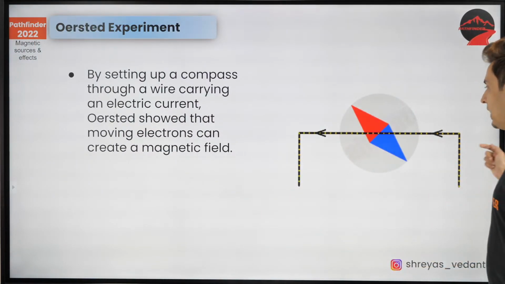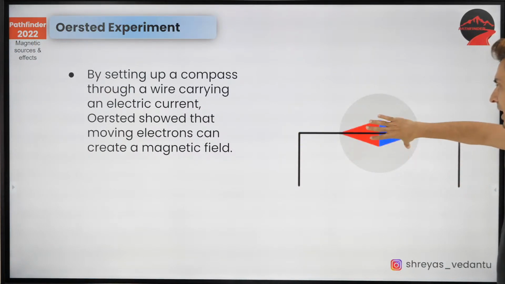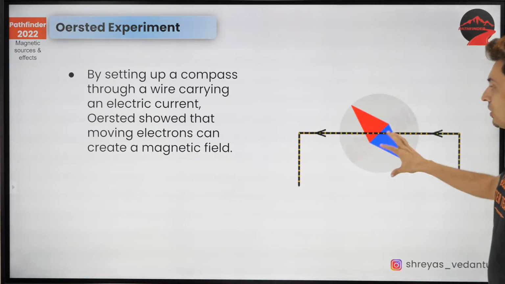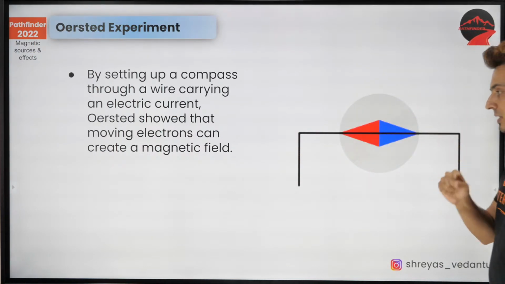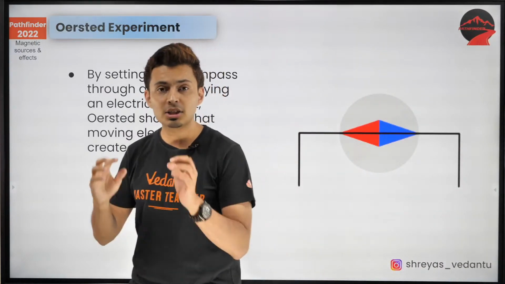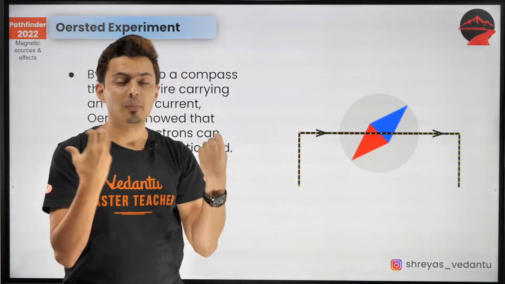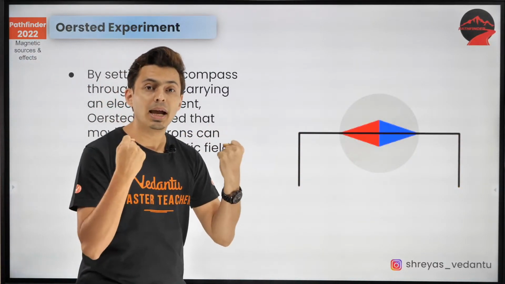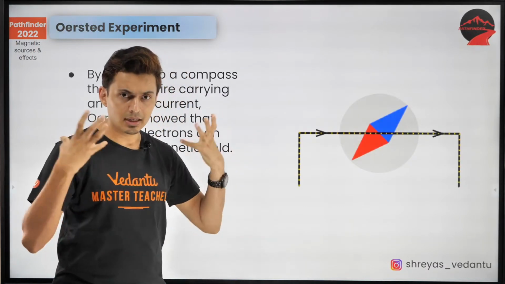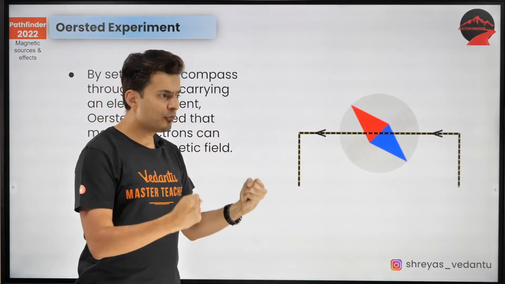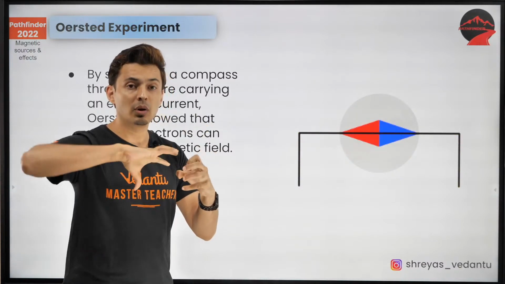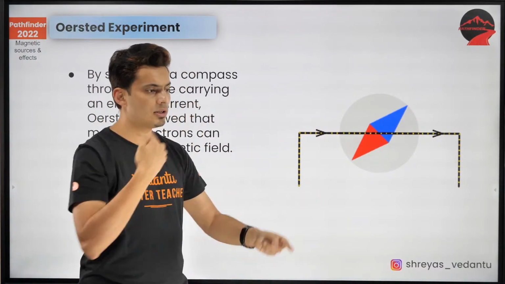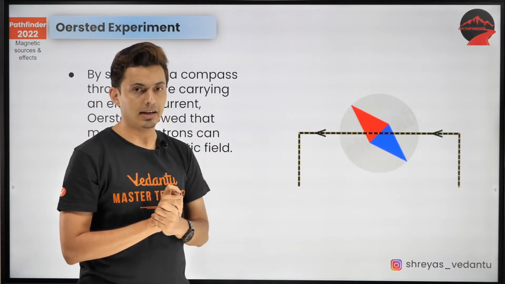And he saw that whenever current passes through the wire, the magnetic needle deflects, and if the current direction reverses, the deflection also reverses. That was an interesting thing. That means the direction of the magnetic property which is created around a wire. So a wire carrying current creates a magnetic property around it, and there is a magnetic field around it. So whenever a wire carries current, it produces magnetic field. That was his first observation. Second observation was, if the direction reverses, the field also reverses the direction.